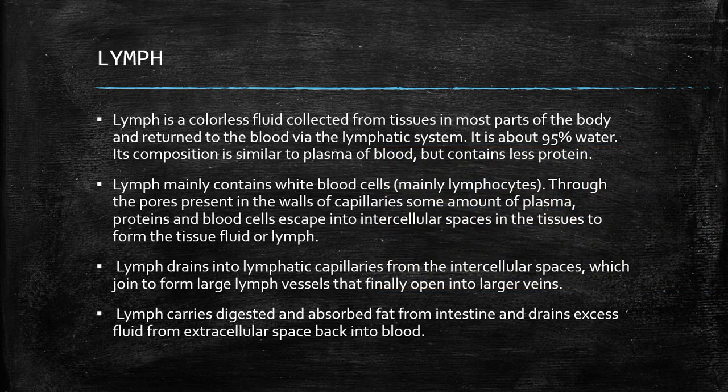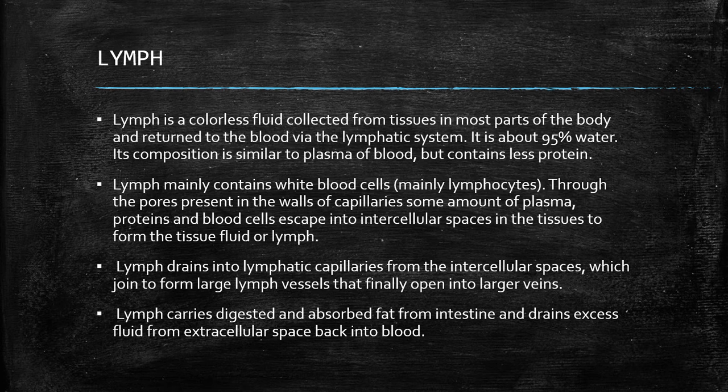Lymph is a colorless fluid collected from tissues in most parts of the body and returned to the blood via the lymphatic system. It is about 95% water. Its composition is similar to plasma of blood but contains less protein. Lymph mainly contains white blood cells, mainly lymphocytes.